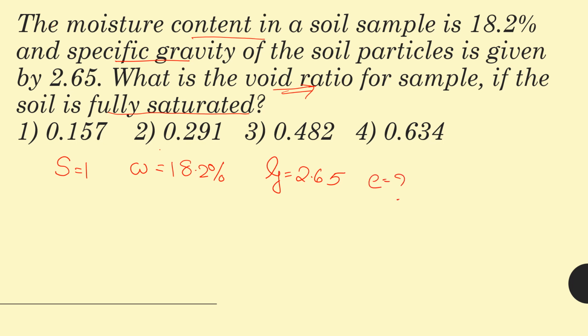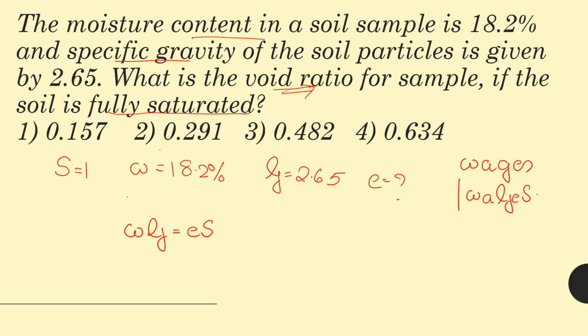Right? So here when S, W, G and E, we have an equation connecting these parameters of soil, that is WG is equal to ES. A trick to remember this formula is remember the word wages, or I can write it like wages.